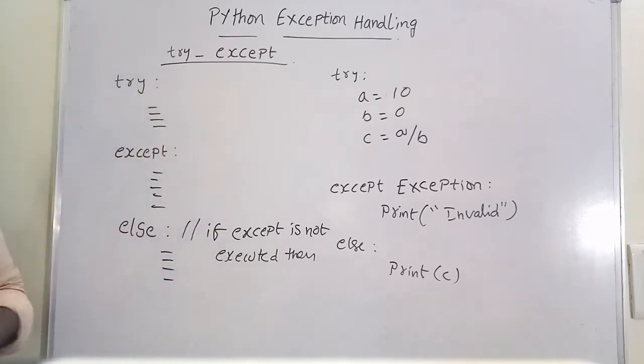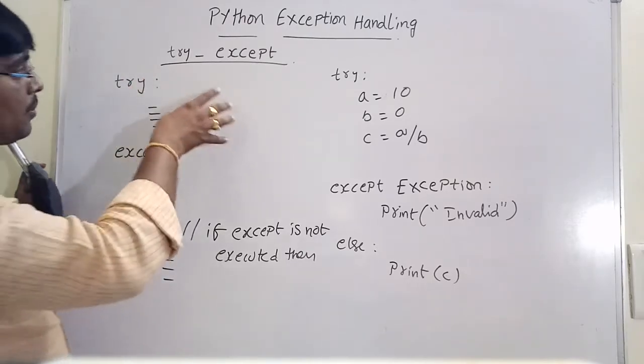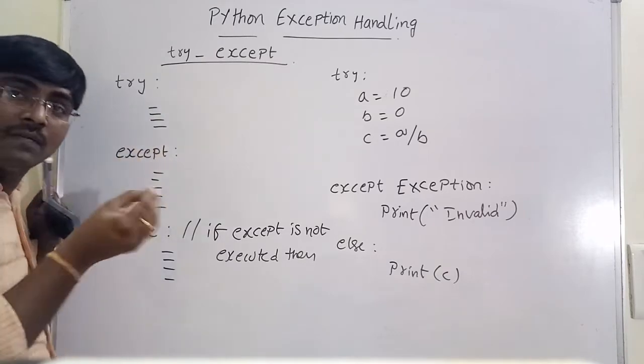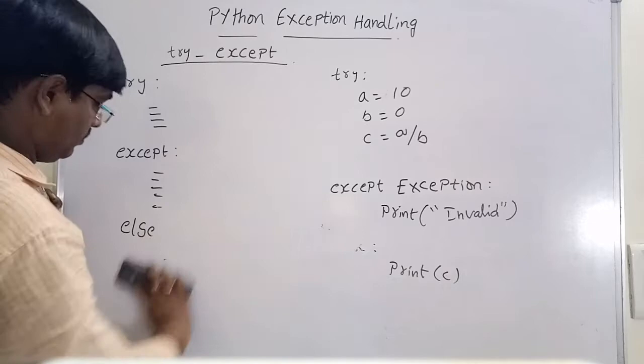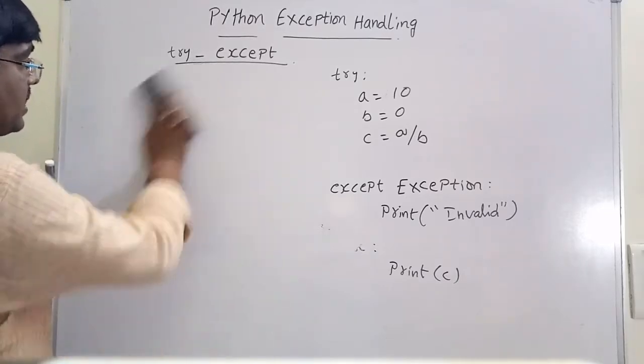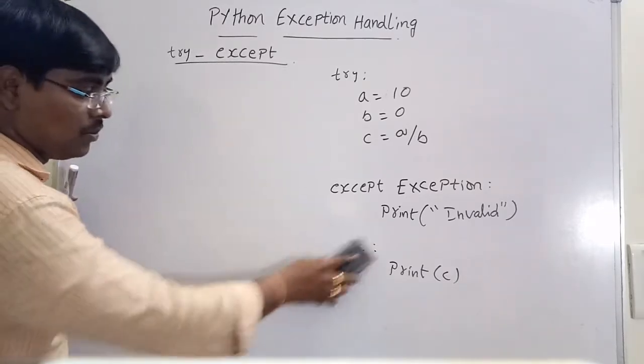Now in the try and except block, suppose we are using this exception with some variable. Now we will move to this try and except block with some variable.